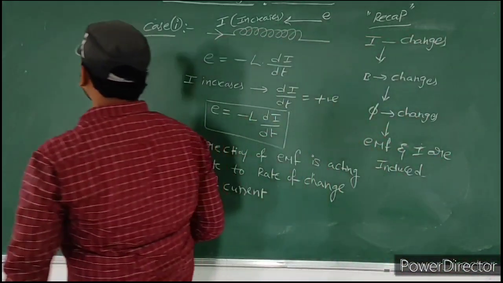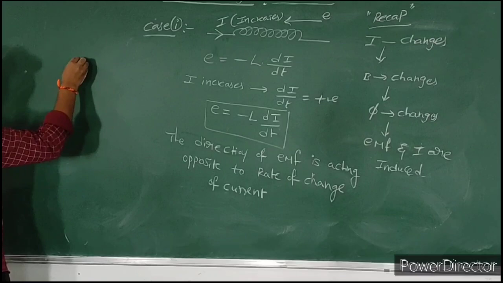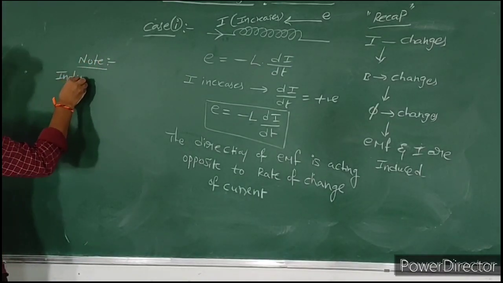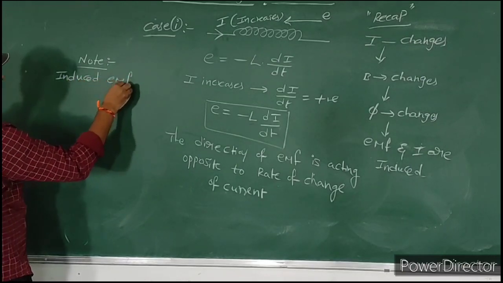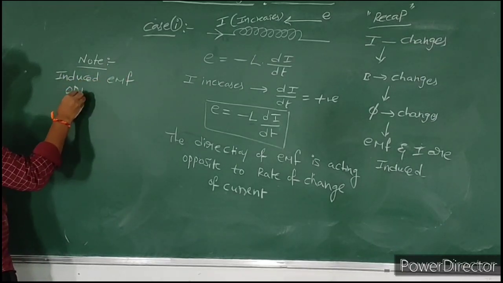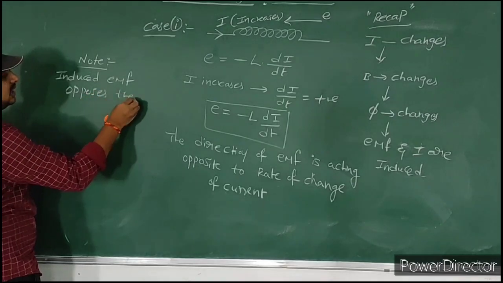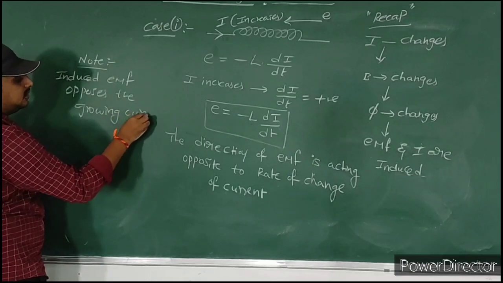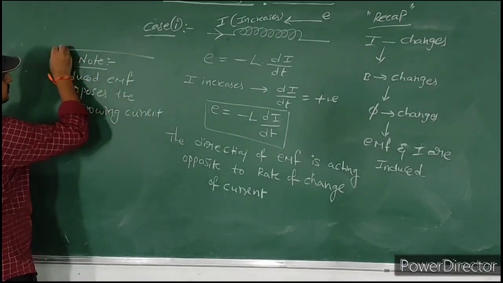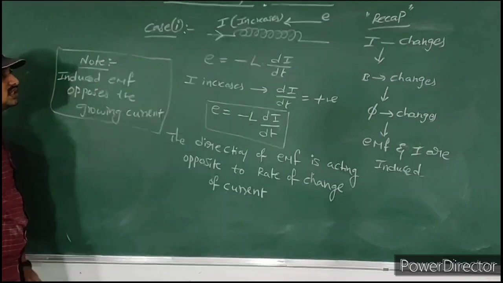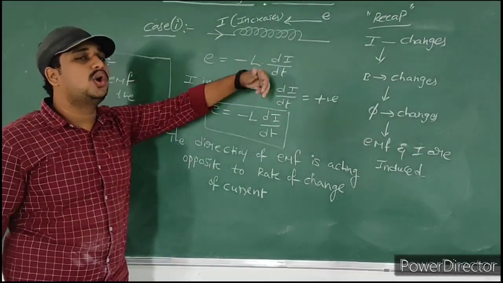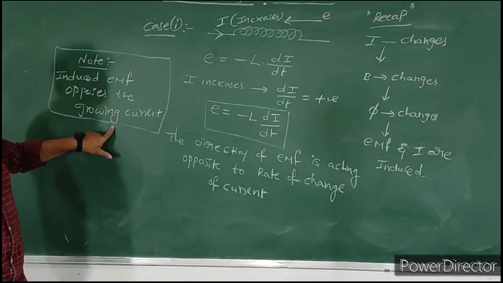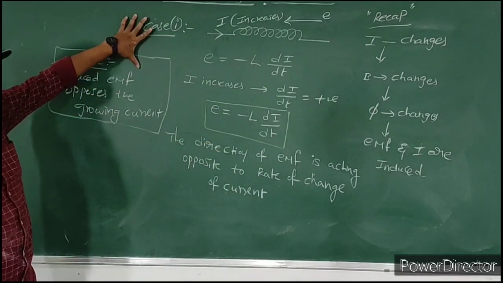That means we can write one more point here. Induced EMF opposes the growing current. We can write it like this: induced EMF opposes the growing current. Okay, it opposes the growing current. So this is a very, very important point. So this is about case 1.